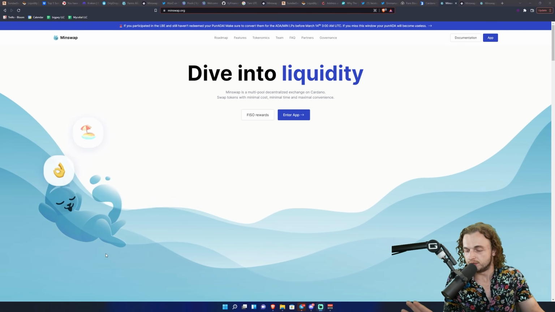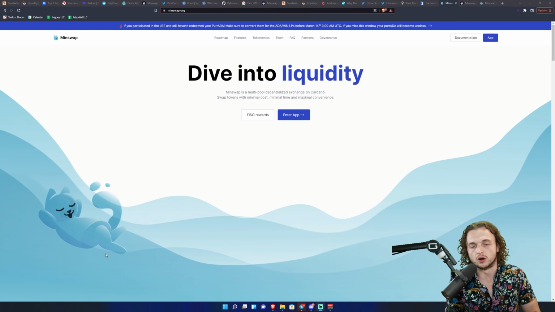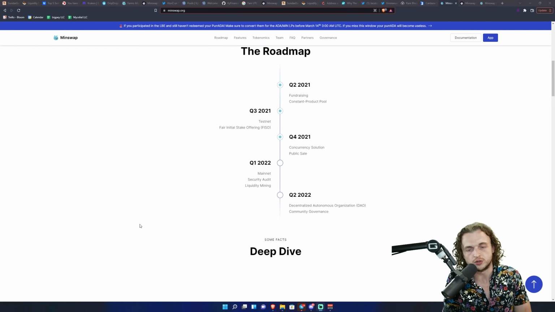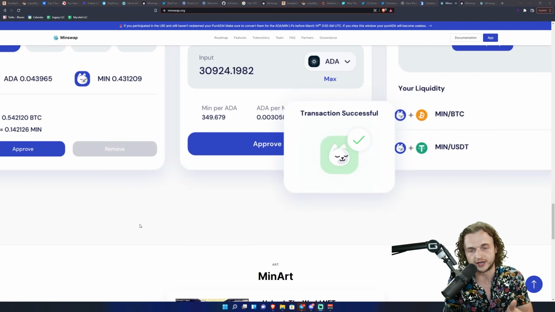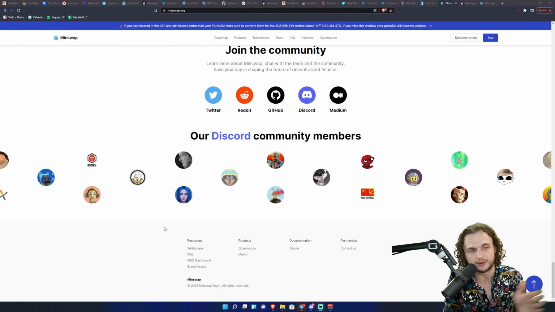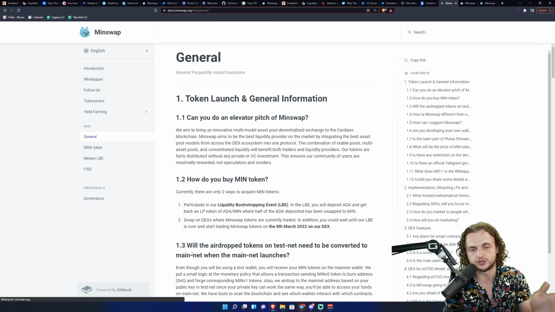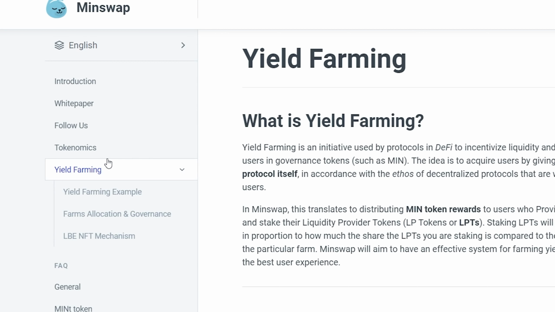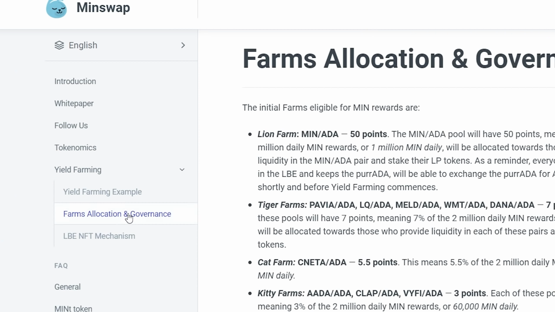So we're getting to the part of the video that you've all been waiting for. Okay, providing liquidity, farming, how do we do it? How is it done? So what we do, the first thing I think it's important for you to look at is scroll all the way down on the main page, the landing page, and go to FAQ. Once you're in FAQ, go to yield farming. Once you're in yield farming, go to farm allocations and governance.